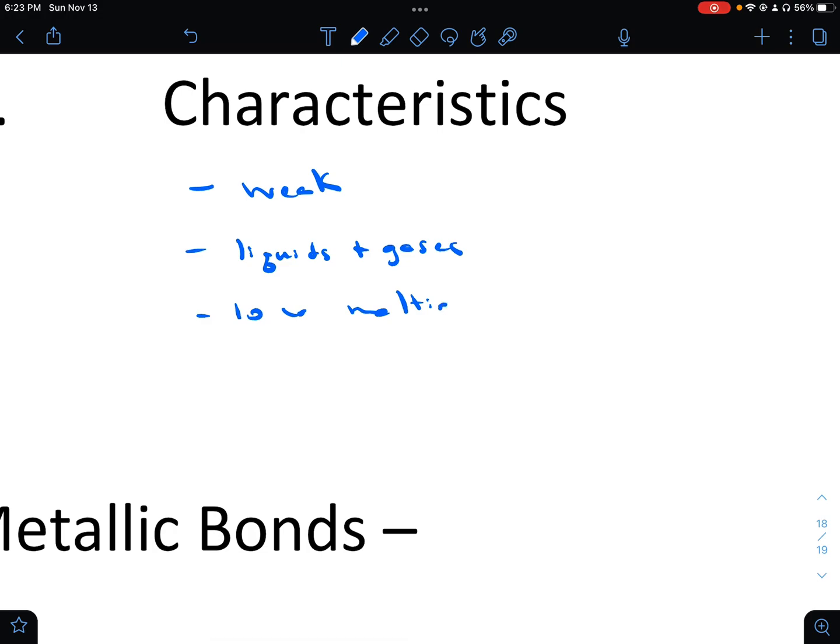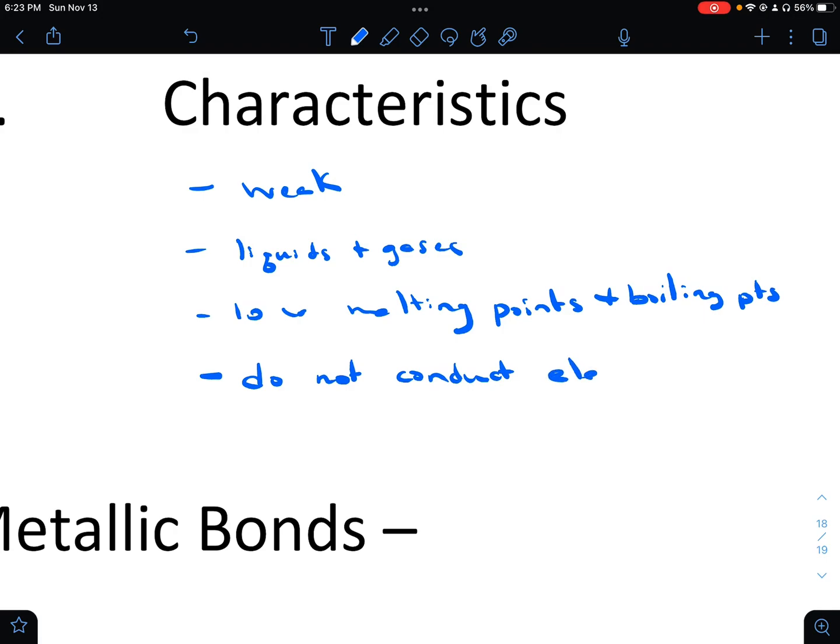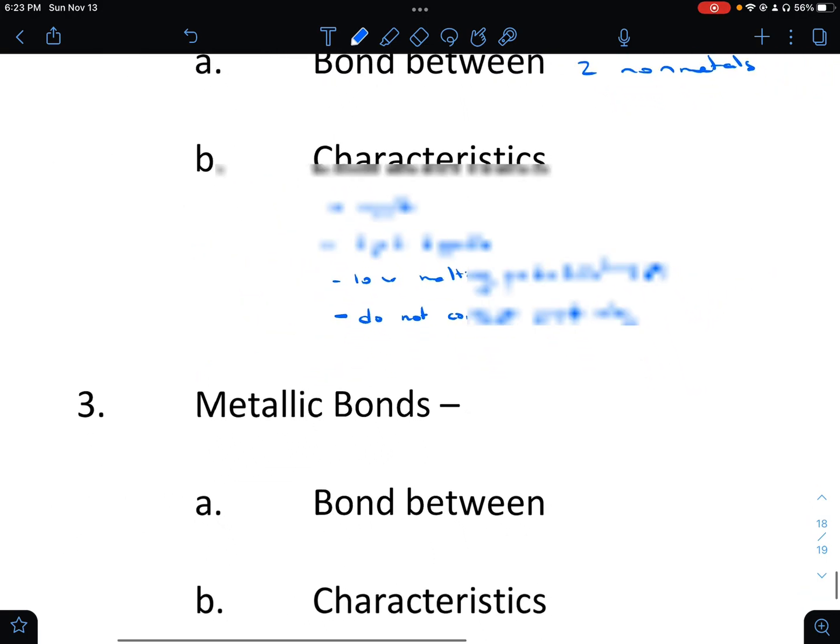Let me raise this up a little bit so my writing isn't so terrible. Low melting points and boiling points. That also makes sense because they are liquids and gases, so they have already melted and they have already boiled. They do not conduct electricity when in solution. Sometimes they won't even dissolve in water. That covers our covalent bonds.